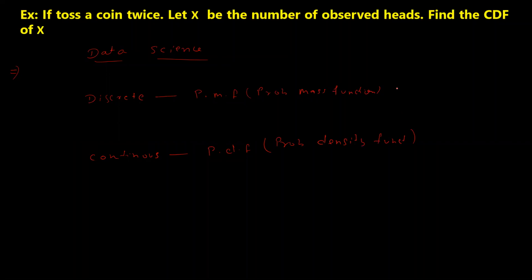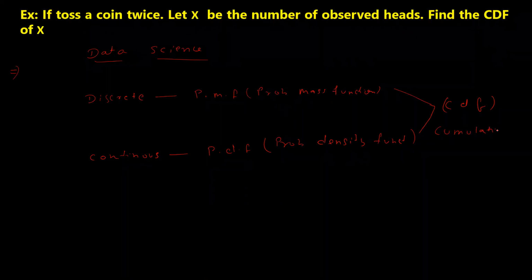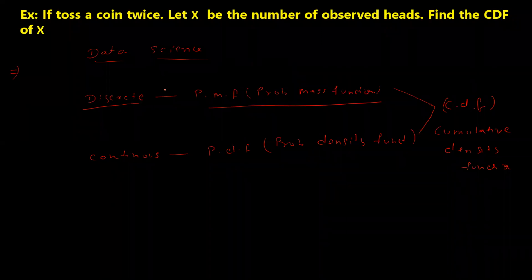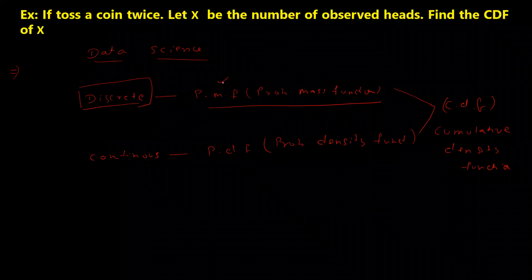All right, and in both the categories, we have a term called CDF, which is nothing but the cumulative distribution function. In both the categories, we have this CDF. At present I'm only telling you the difference between PMF and CDF for the discrete category, because I am not starting with the continuous category right now.